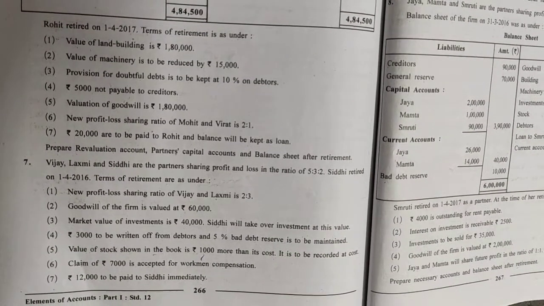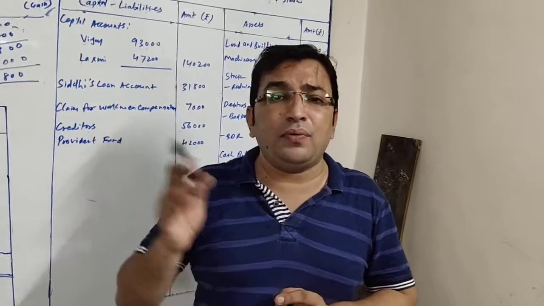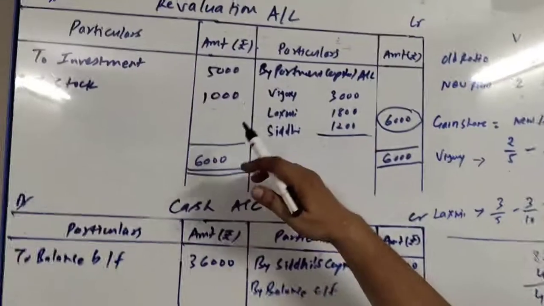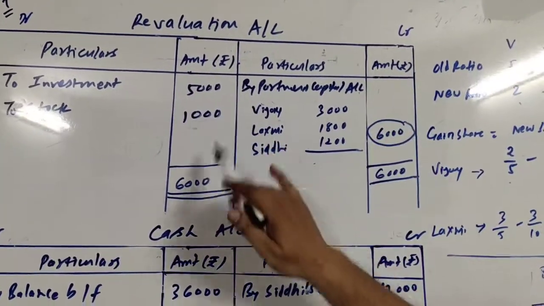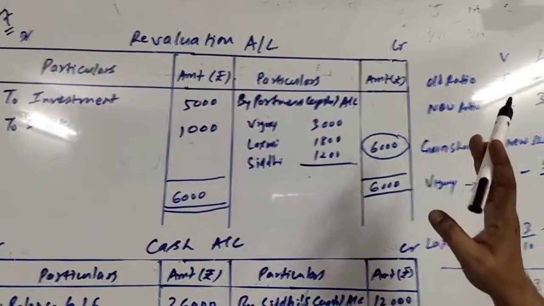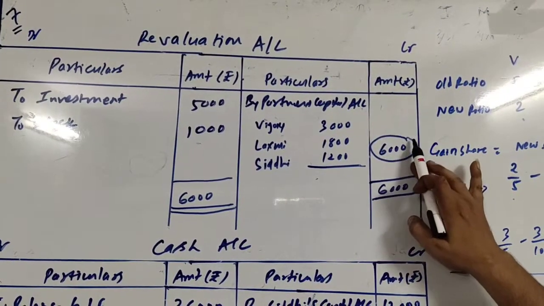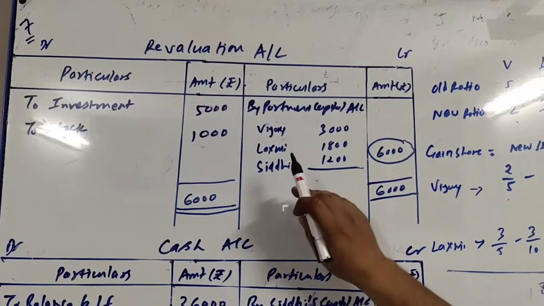Now the last adjustment comes: rupees 12,000 to be paid to Siddhi immediately. This is the adjustment regarding payment to the retiring partner, that is Siddhi. But before making any payment to Siddhi, we will be closing the revaluation account. When we close the revaluation account, we will find that the debit side total is 6,000, and there is nothing at the credit side. So the entire amount will be the balance, and this 6,000 is the debit balance of the revaluation account, which is known as loss on revaluation.